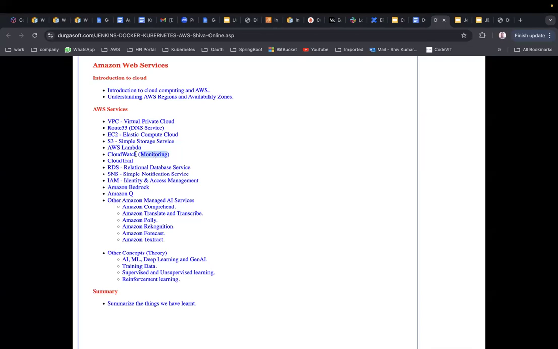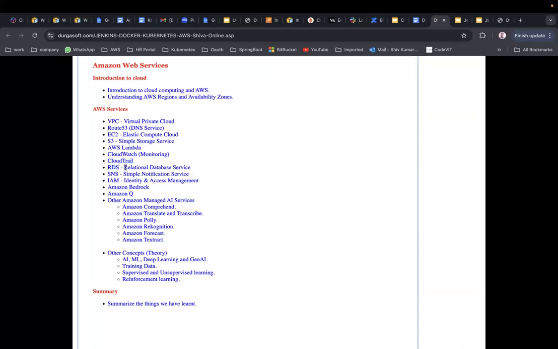So we can set an alarm in CloudWatch, and there are many options there. I have put only the service names, do not worry about that. Then CloudTrail: who logged into the AWS account, who did what. If I have logged into my AWS account and terminated the instance, that record will be handled by CloudTrail. By looking at the CloudTrail events, I can find who logged into the AWS account and who did what.